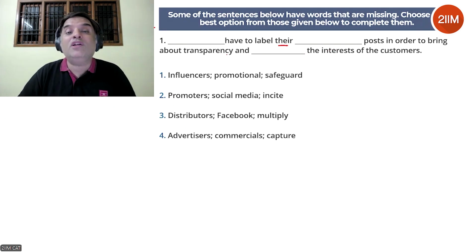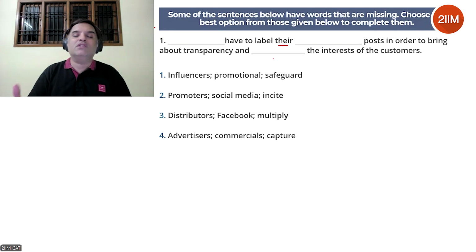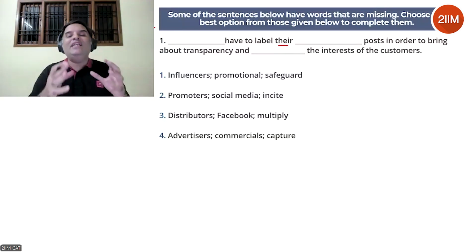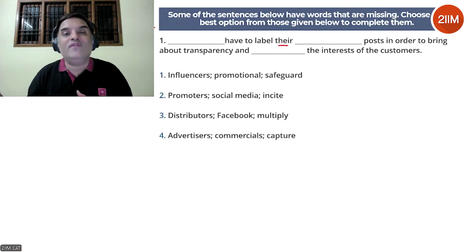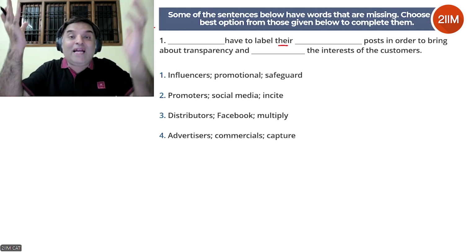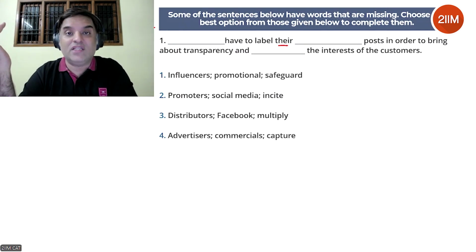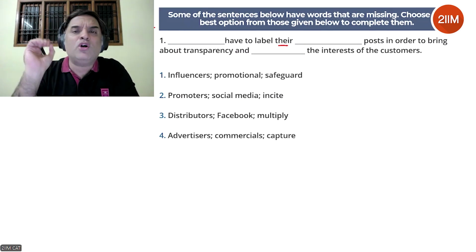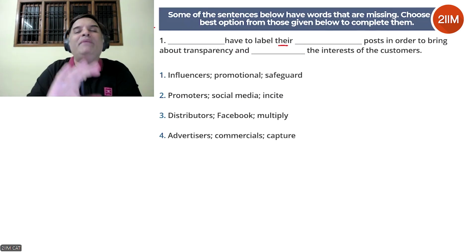Since we're talking about transparency, this blank will most likely be in favor of the customers. And usually when we say dash the interest of the customers, the first thing that might have come into your head is protect the interest of customers. And that goes very well because we're talking about transparency. So this is how we've made guesses, right?